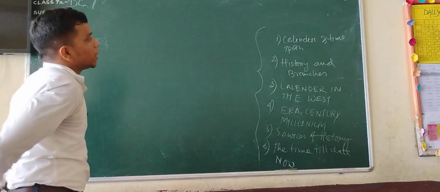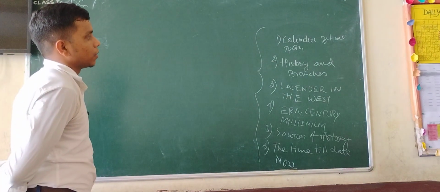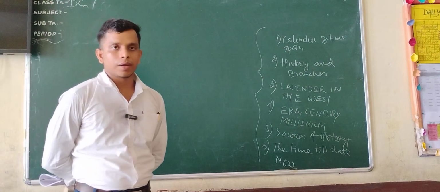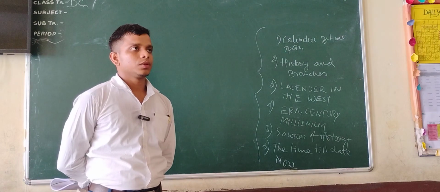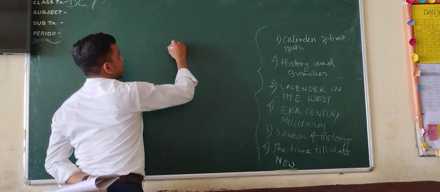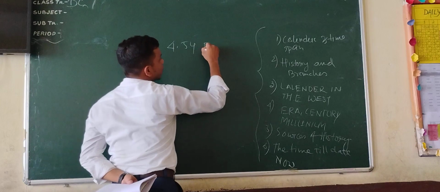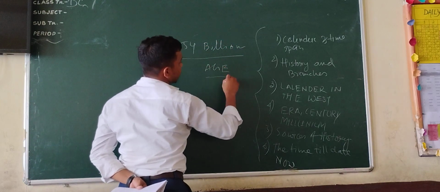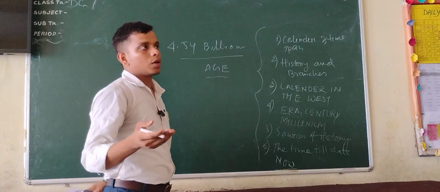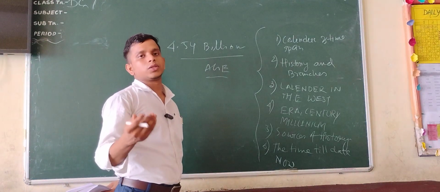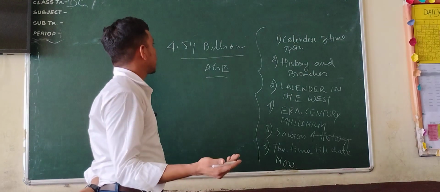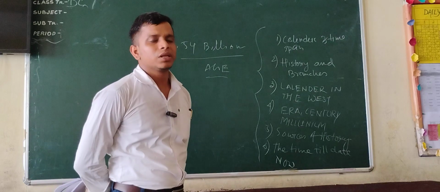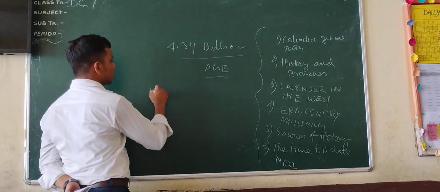So we'll start with the calendar and time span. First of all, our Earth has an age of 4.54 billion years. Like you have the age of a class 6 student, or of a class 11, 12 student, Earth has an age of 4.54 billion years. What is the meaning of billion?